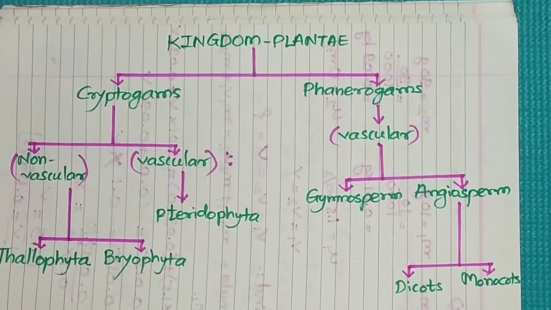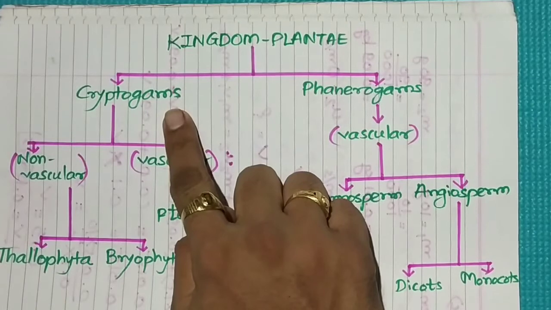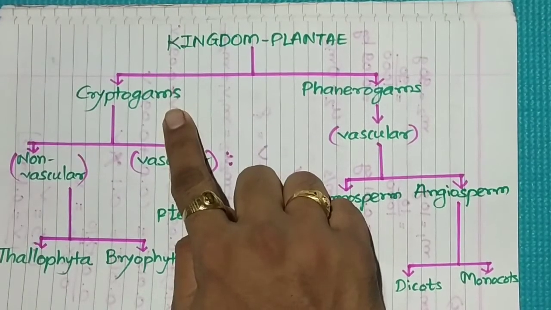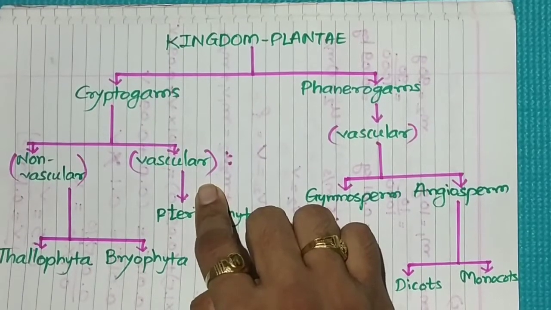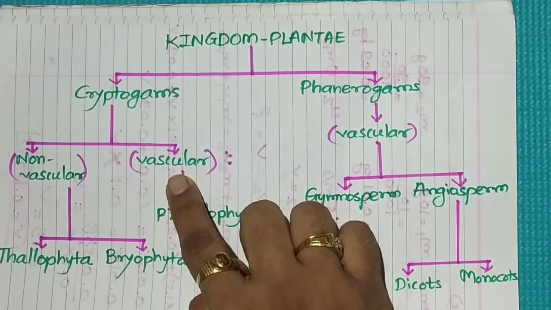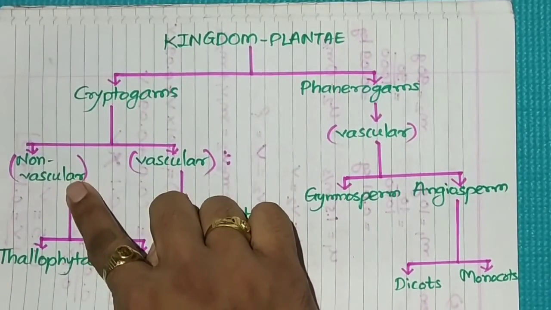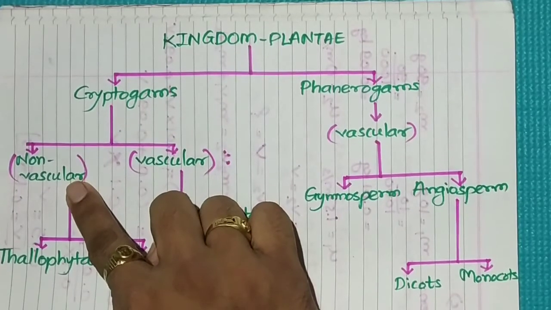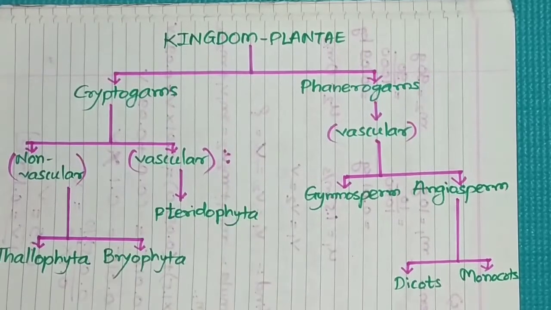Now, what is meant by vascular? Some of the plants included under subkingdom cryptogams have separate conducting tissues for conducting food and water, hence they are grouped under heading vascular. And those plants which do not have separate tissues for conducting food and water are grouped under the second heading, non-vascular.